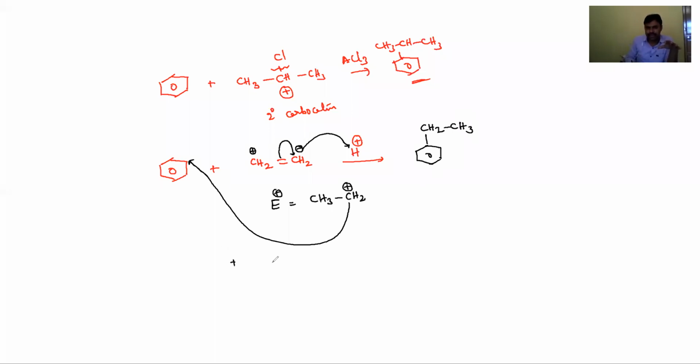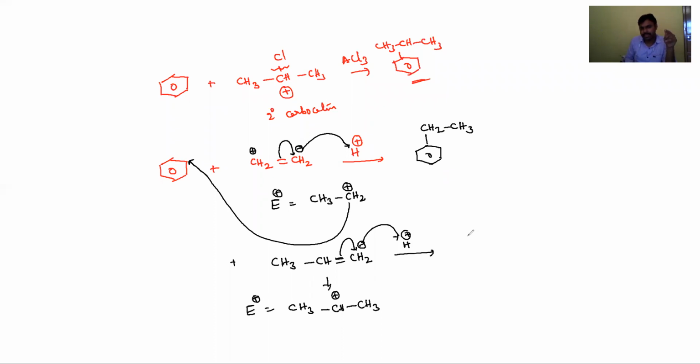For example, in this case, if you use CH3CH=CH2, propene, in acidic medium, then according to Markovnikov addition, the H plus ion, the positive ion, will be added at the double-bonded carbon containing more hydrogens and produce the more stable carbocation, that is, the secondary carbocation, the electrophile. Now the product is isopropyl benzene. If propene is used, then we get isopropyl benzene.